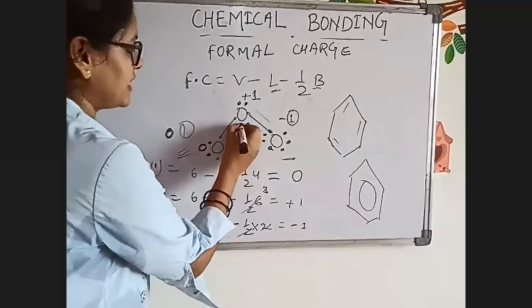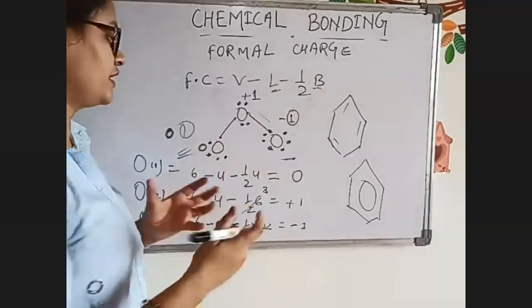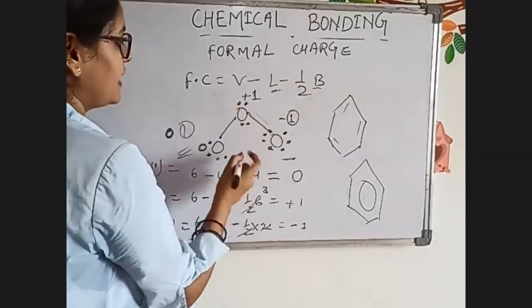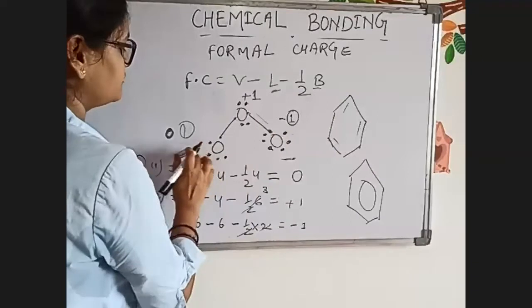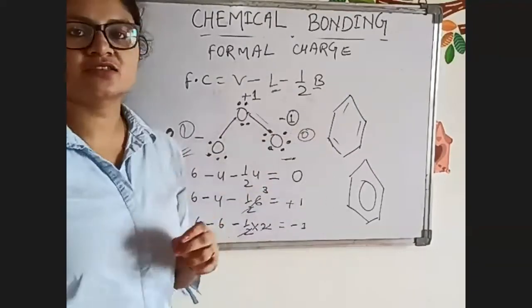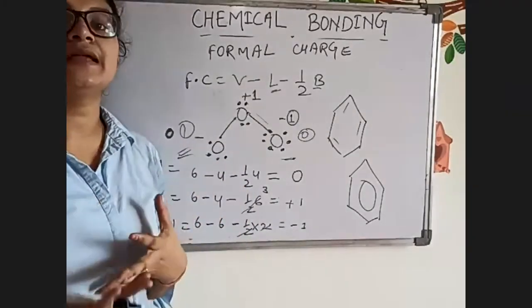So this extra electron you are seeing now is because of the resonating structure. Sometimes the double bond will be here, and this negative charge will shift here, and zero charge will shift here. Understood? So that is because of the resonance.